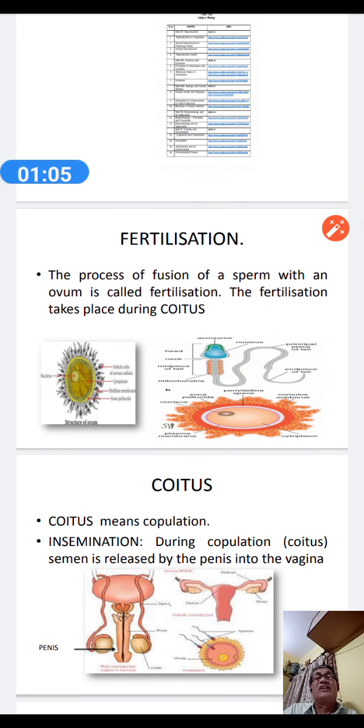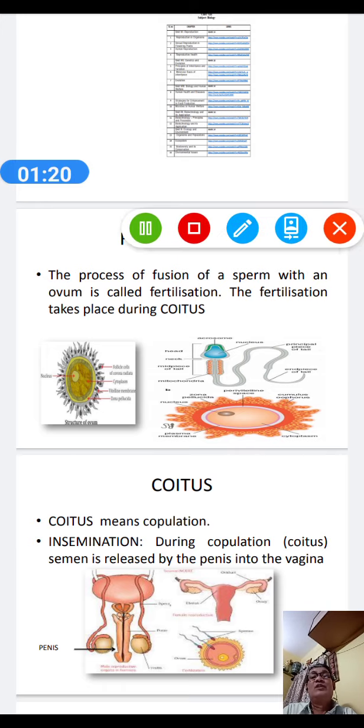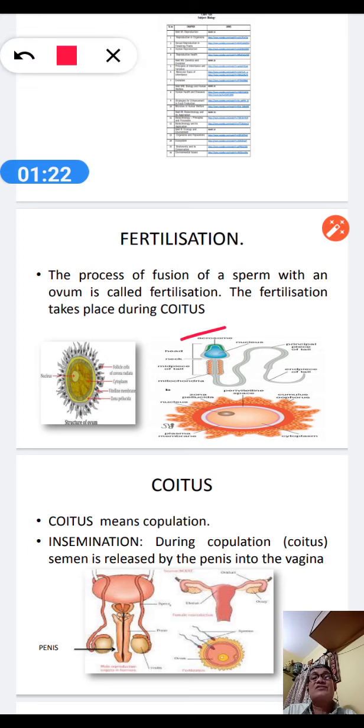So, the next we should know about fertilization. What the term fertilization is exactly. Everybody knows the process of fusion of sperm with an ovum is called fertilization. And when does it take place? Fertilization takes place during the process of coitus.